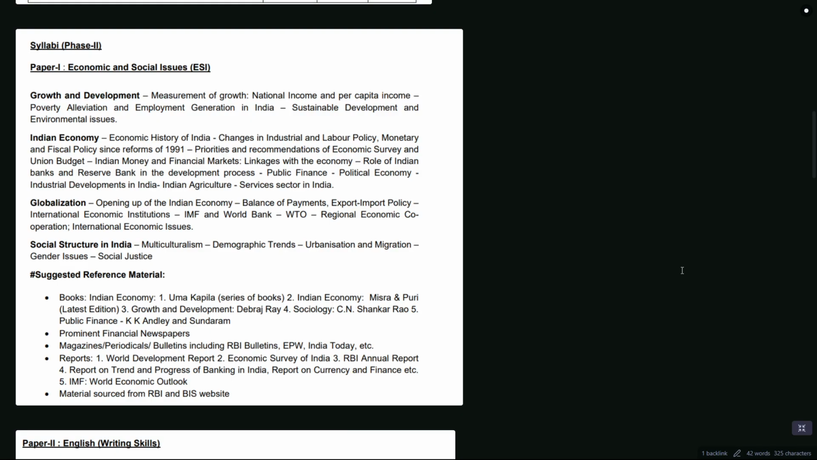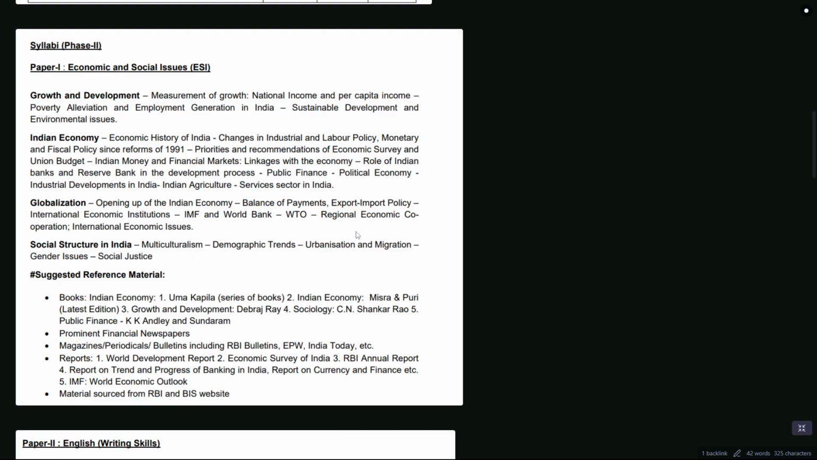In economics, they mostly talk about growth and development, the measurement of growth, national income, per capita income, the numbers of GDP, and everything from various international resources and Indian resources. Then there is the history of the Indian economy, the reforms in it, then fiscal policy before 1991 and after 1991. They'll also talk about public finance, political economy, and industrial developments in India. There are a lot of schemes related to it. Then they'll talk about globalization and the sustainable development goals, which are 17 in number.